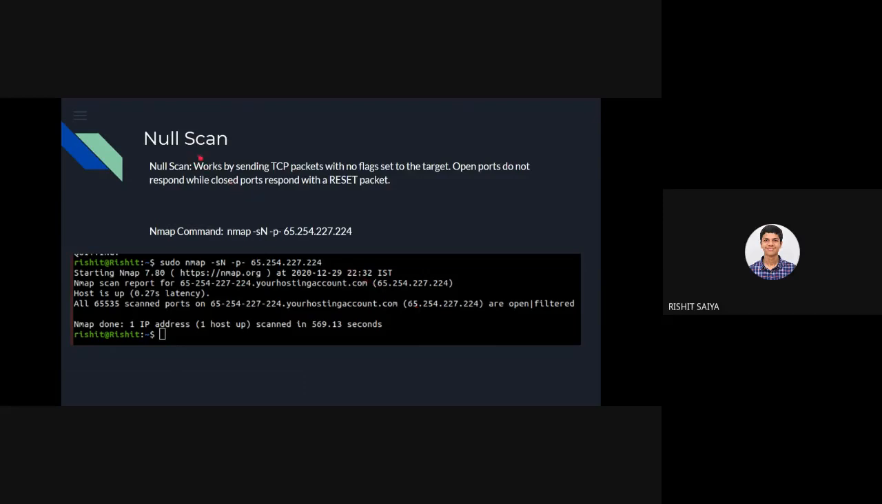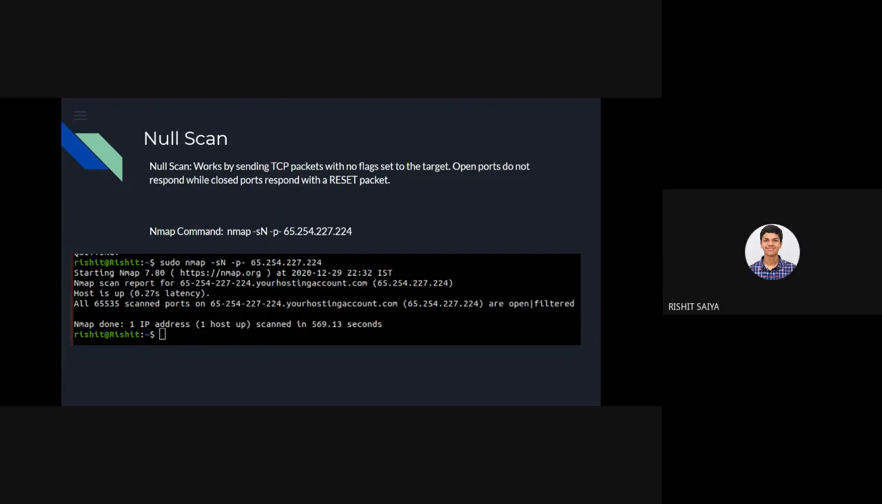The null scan works by sending TCP packets with no flags set to the target. Open ports do not respond, while closed ports respond with a reset packet. So we come to know which are open and which are closed. This -sN flag is one of the special purpose scan types used to sneak past firewalls, of various different types, to exploit the systems behind them.